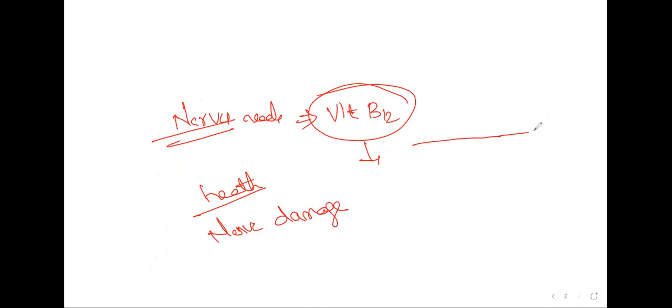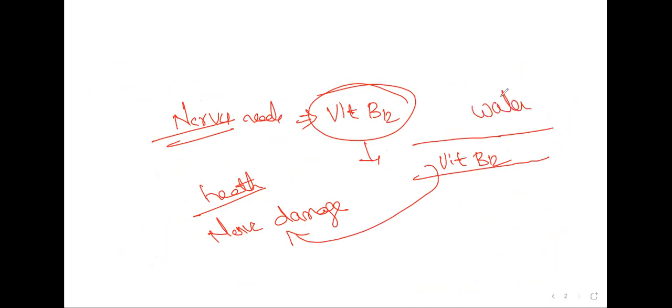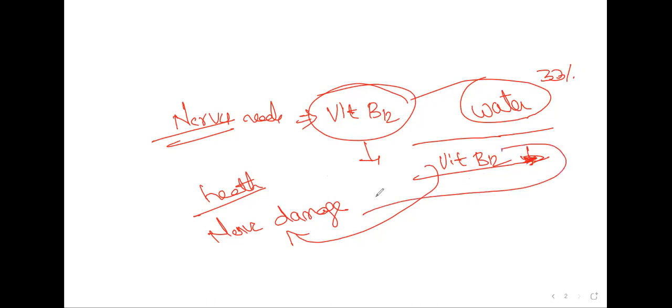So if we have vitamin B12 in our blood, how does it reach the nerve? With the help of water. If there is only 30% of water in the body, then it will attach anywhere here and sit down here. How will it reach the target point?